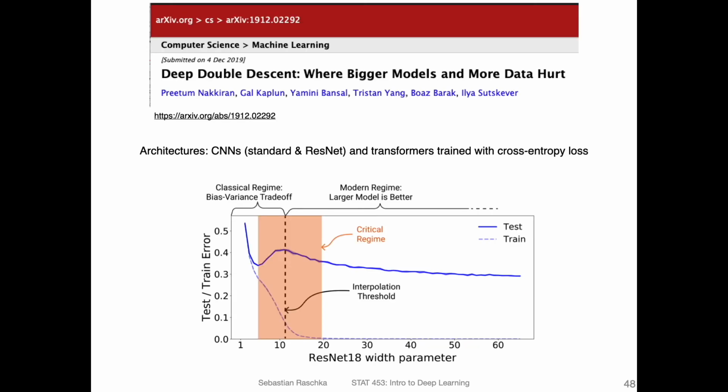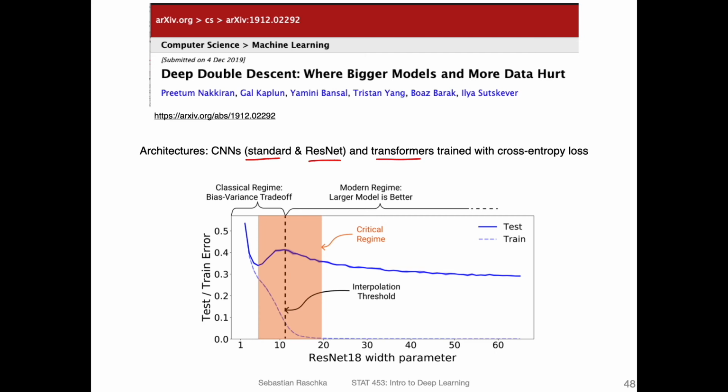So, interestingly, I recently saw a paper on double descent that came out in December 2019. That's an observation that is quite interesting and quite different from the common belief. What the researchers did is they looked at CNN architectures, standard CNNs and ResNets, which are residual networks, both things we will cover later in this course, and transformers, which we'll also cover at the end of the course.